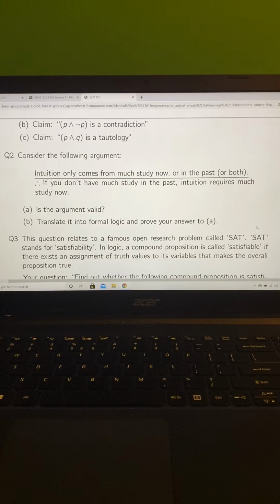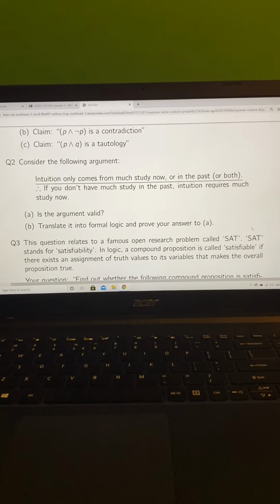Translate it into formal logic and prove your answer to A. Okay, so translate it into formal logic. First thing we do is we let P equal intuition comes from much study now, and Q equals intuition comes from much study in the past.